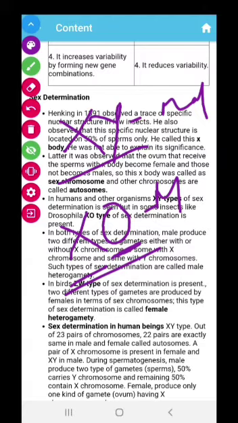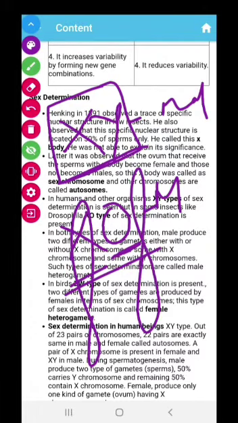But in both these groups, if you see, in the male one chromosome 23 is different from the other chromosome 23. You know that one cell contains a set of chromosomes, that means two long rod-like chromosomes. This is 23 and this is also 23.